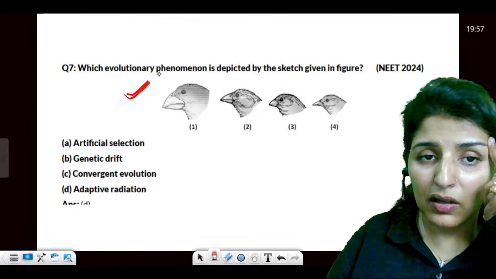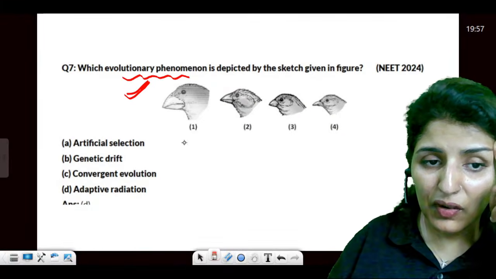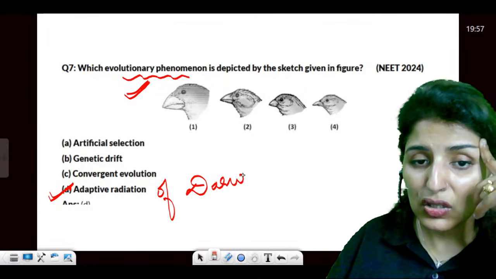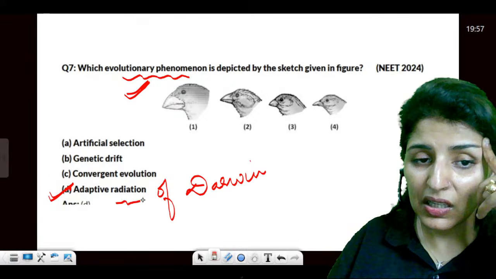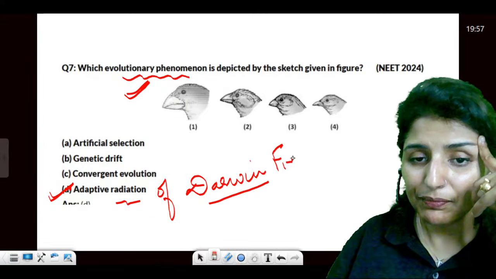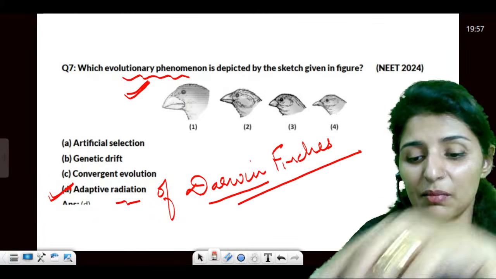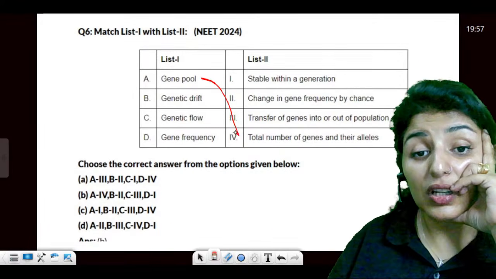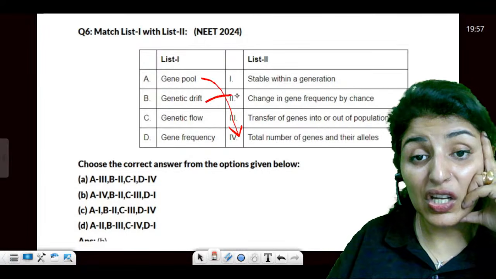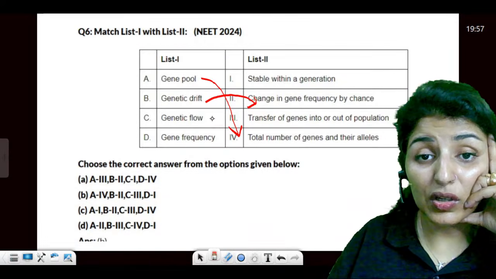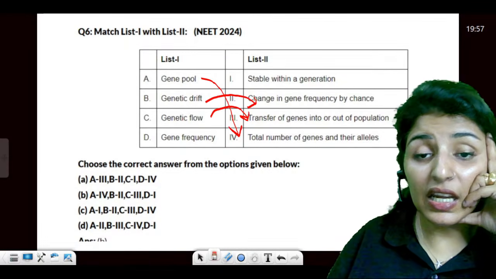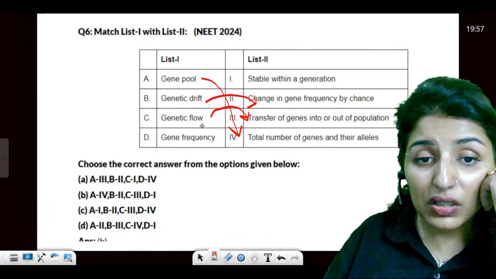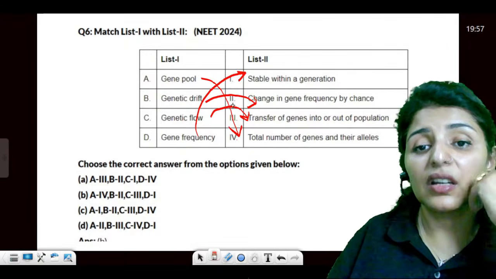Now, this famous figure of an evolutionary phenomenon, what phenomenon does it show? It is adaptive radiation of Darwin's finches. So you have done two examples of adaptive radiation, one of Darwin's finches and second of Australian marsupials. Yes or no? Gene pool: what is the gene pool? Total number of genes and the alleles. Drift is change in the gene frequency, just told you. What is gene flow? Transfer of genes into and out of the population. When we move, we carry our genes along. Gene frequency is stable within a generation.